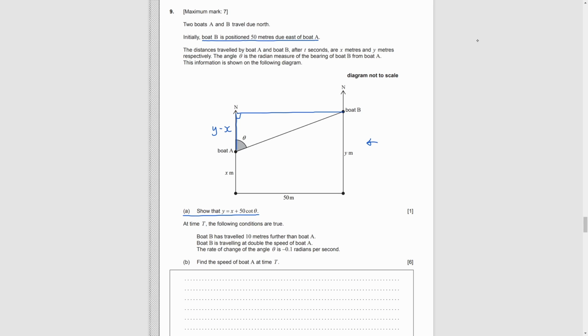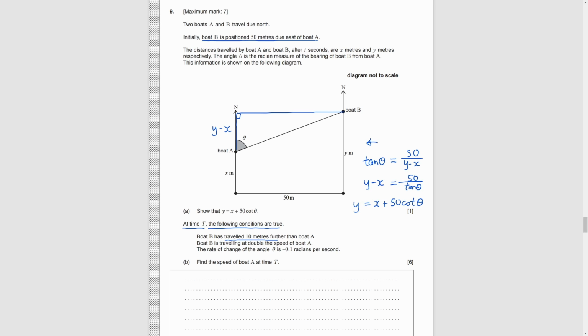Now, how can we connect x, y with theta to form an equation? By the trigonometry we learned in middle school, tangent theta equals opposite 50 over adjacent y minus x. Then, change the subject and make 50 over tangent into 50 cotangent theta. We get the answer.